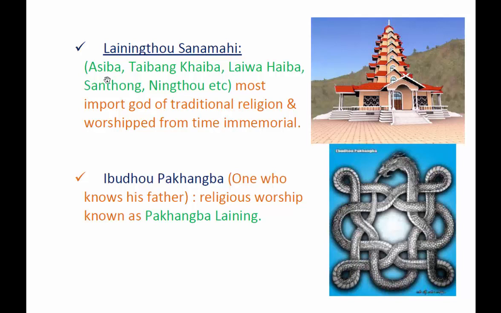Lainingthou Sanamahi is also known as Asiba, Taibang Khaiba, Laiwa Haiba, Santhong, Ningthao, etc. He is the most important god of the traditional religion, and Lainingthou Sanamahi has been worshipped from time immemorial. It has been a long time that he has been worshipped by the Manipuris.